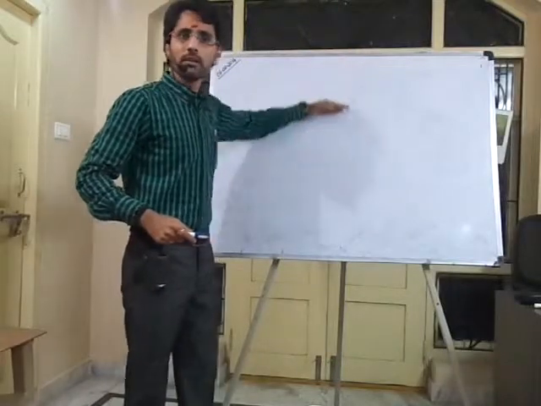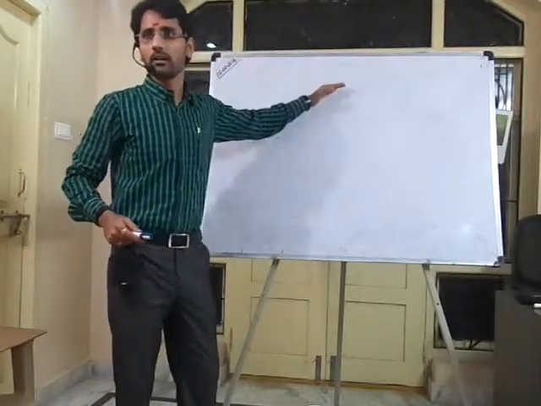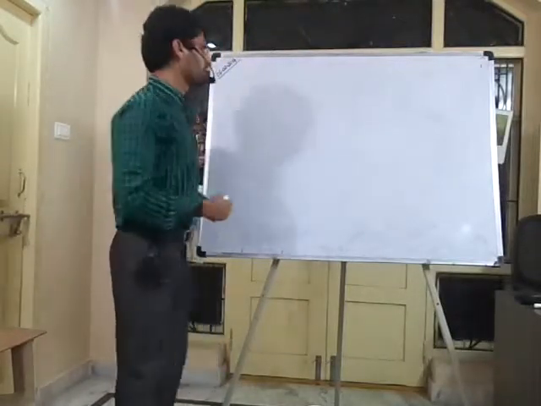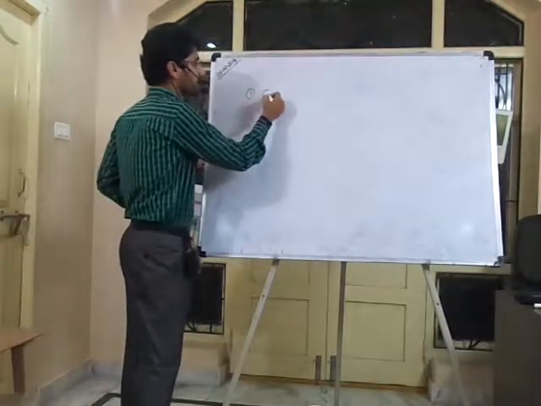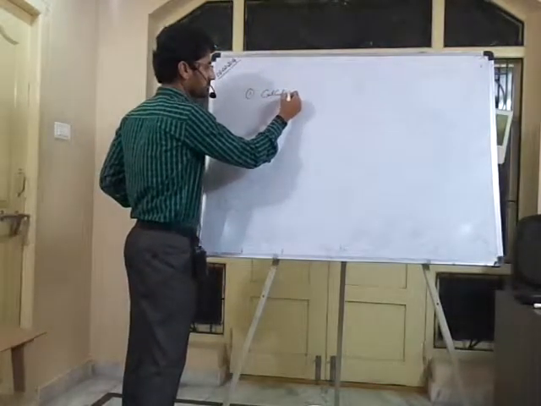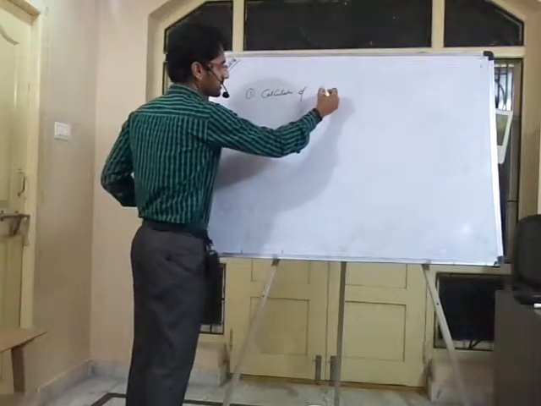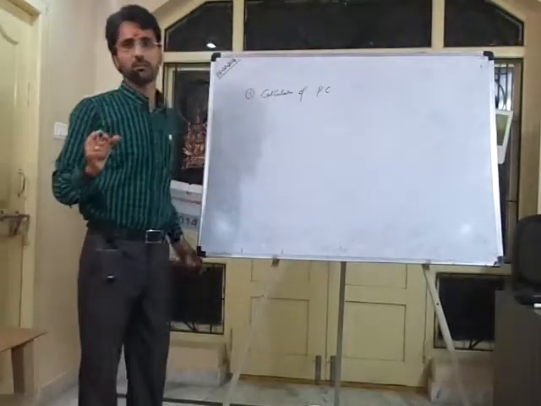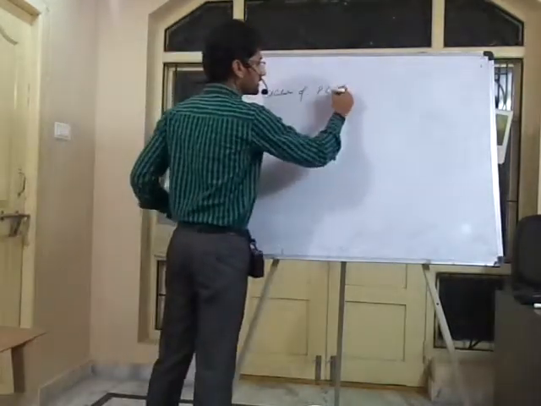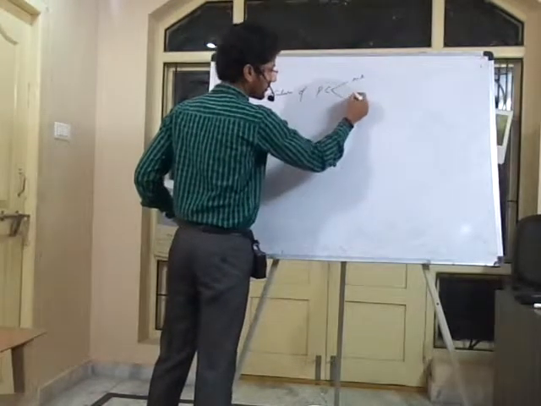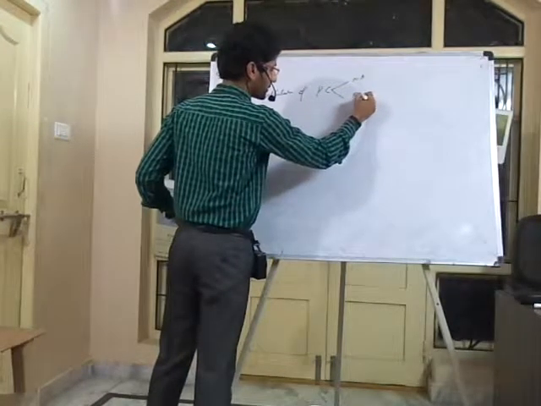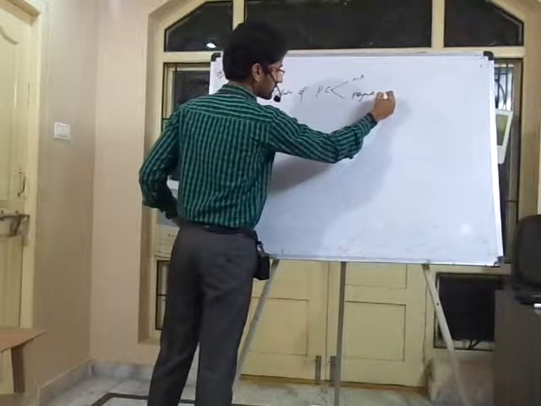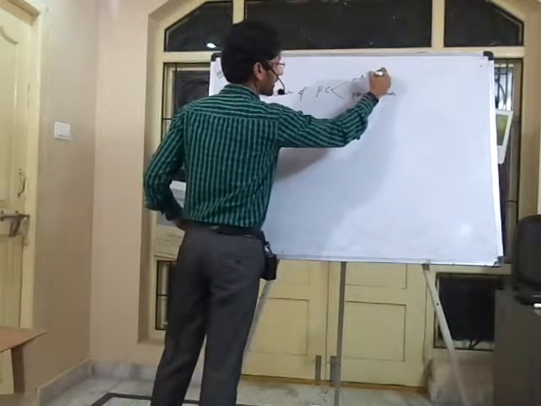We'll recap all the events we have done in a nutshell. Number one, calculation of purchase consideration is the first step, either in the net assets method or in the purchase payments method.